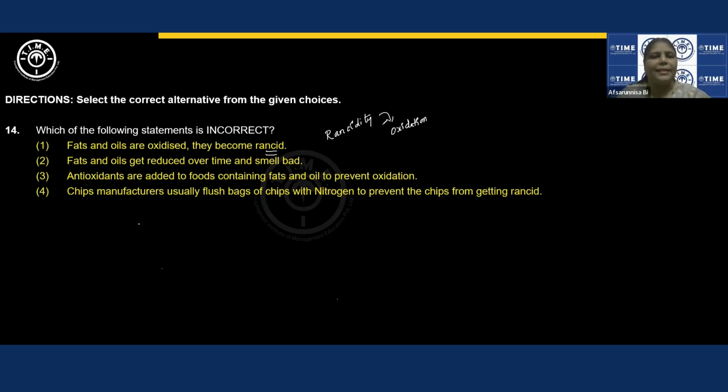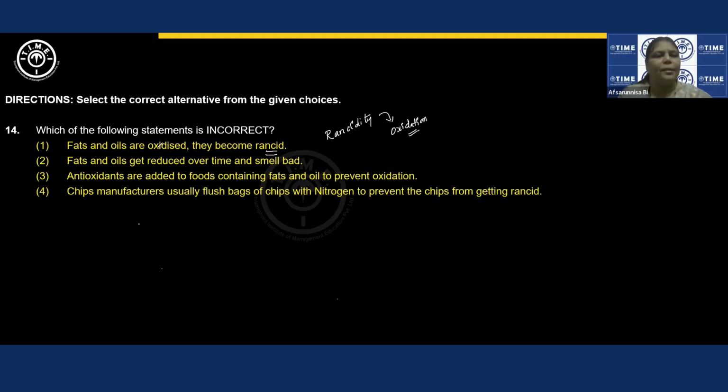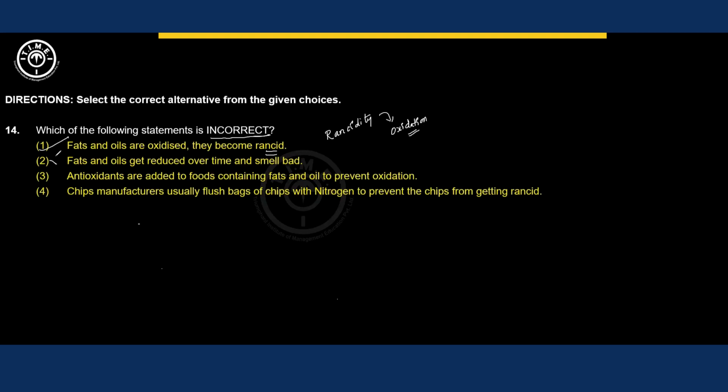Rancidity, no doubt, is associated with foul smell, bad smell. Odor will be changed, taste will be changed. But it is associated with oxidation, so not reduction. Fats and oils are oxidized, they become rancid. Fats and oils get reduced over time, and we are trying to identify the incorrect statement, please. So this is the incorrect statement: fats and oils get reduced, no, they get oxidized.